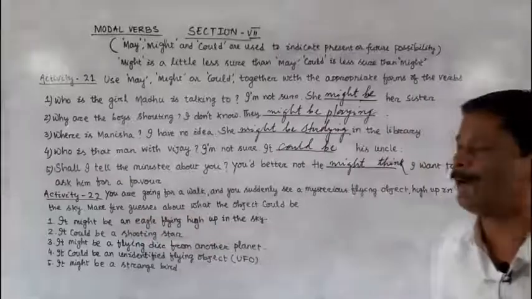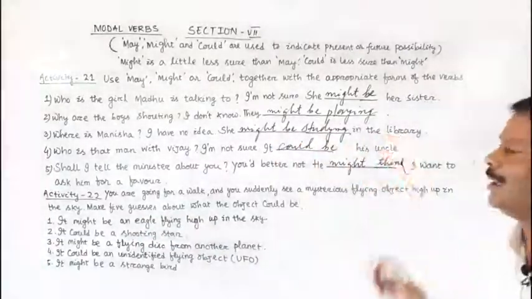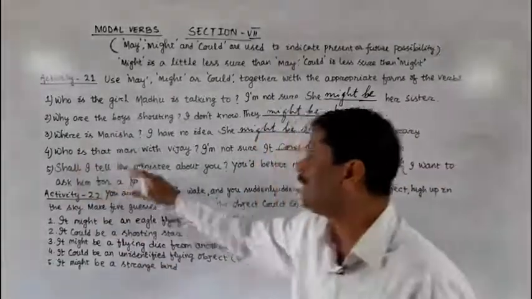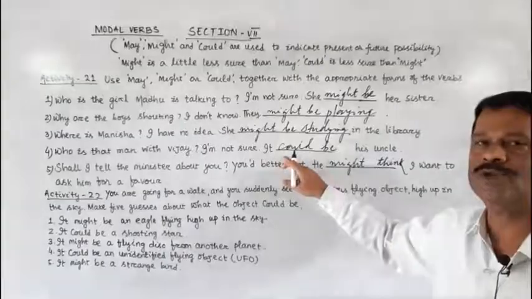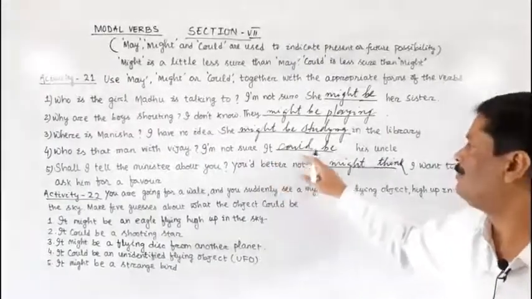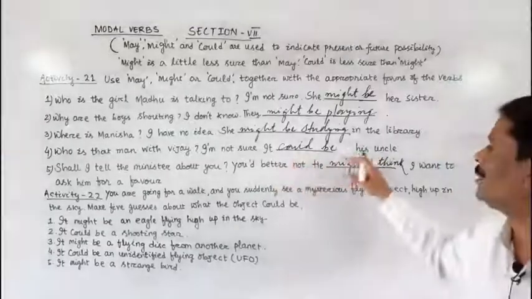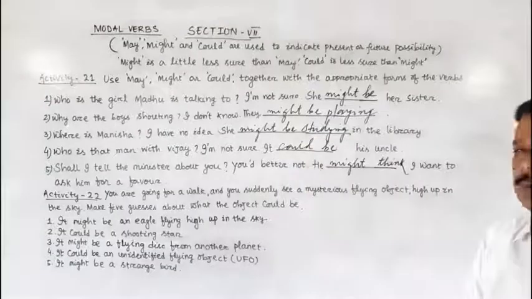Where is Manisha? I have no idea. She might be studying in the library. Who is that man with Vijay? Since I am not sure, I may use the modal verb could or might. It might be his uncle or it could be his uncle. Shall I tell the minister about you?